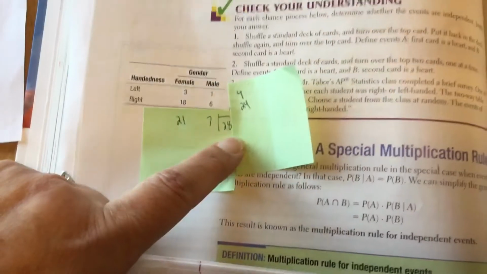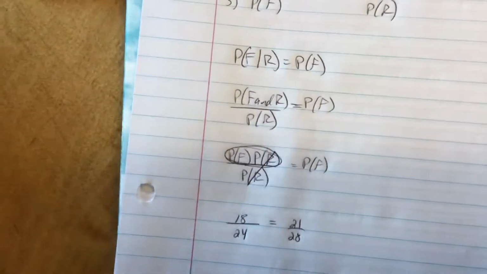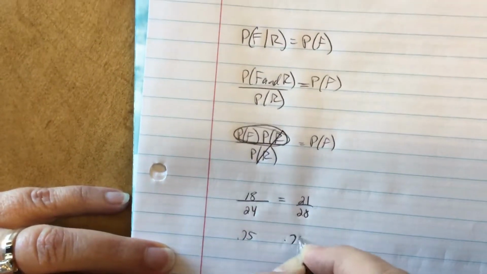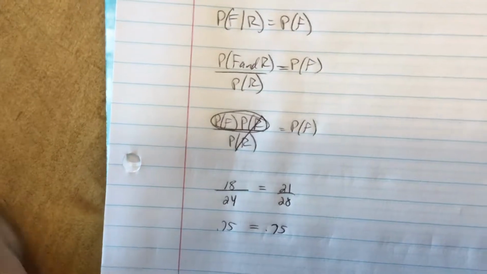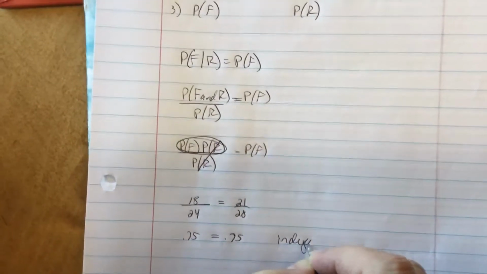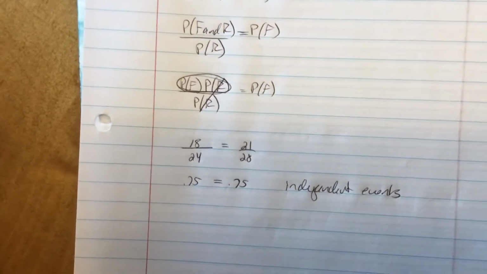Back up at the table, the probability of being female is 21 over 28. Stick those in the calculator: 18 over 24 is 0.75, and 21 over 28 is also 0.75. So they are equal, and since the probabilities are equal, being female and right-handed are independent events. If they weren't equal, they would be dependent.